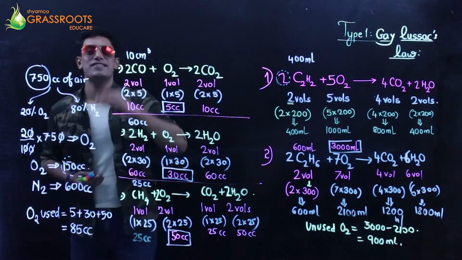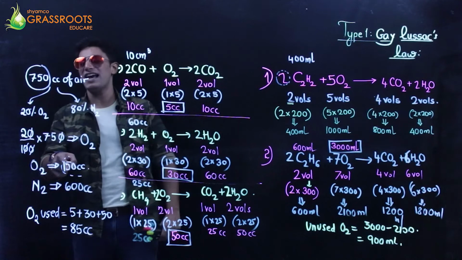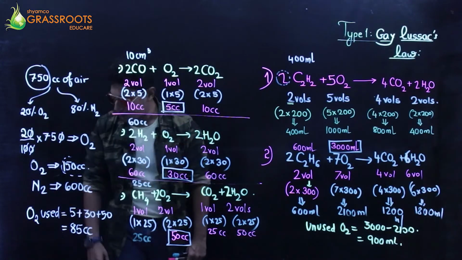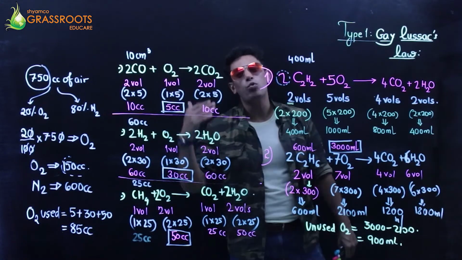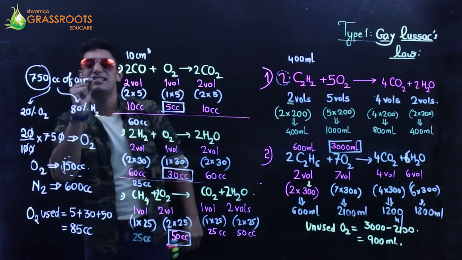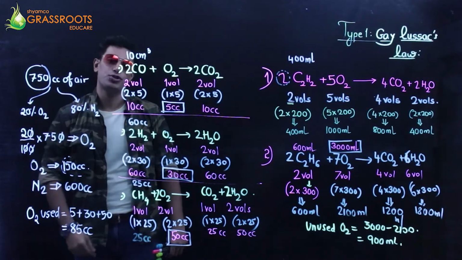So how much oxygen is left unused, remaining after the reaction? 150, I used up 85. How much oxygen do I have left with me? Isn't it 150 minus 85, which is going to be 65 centimeter cube of oxygen unused.